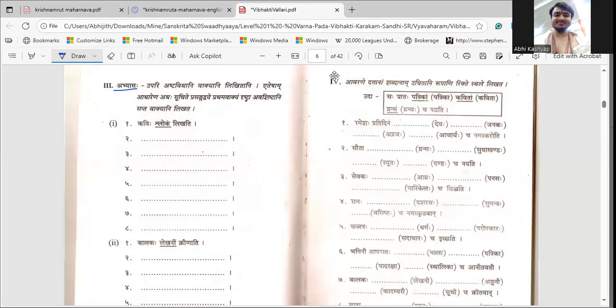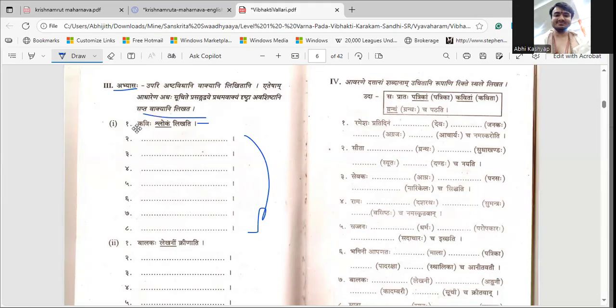Etesham adharanena adhaha suchite prasangadvaye prathamavakyam drishtva, that means after looking at the first sentence, avashishtani, whatever is left out, avashishtani saptavakyani likhat.